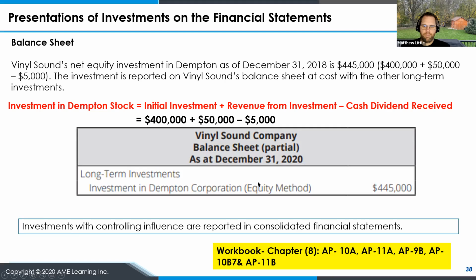Any investments with controlling influence are consolidated. So you actually add line by line. If they have cash of 100,000, you add it to the cash of your company, Vinyl Sound, in that case. So it's a completely different process there. No special balance sheet accounting. You just treat them as two separate businesses and then roll up and report them all together at the end of the day. So hopefully that helped, and we'll do some examples later this week as well.